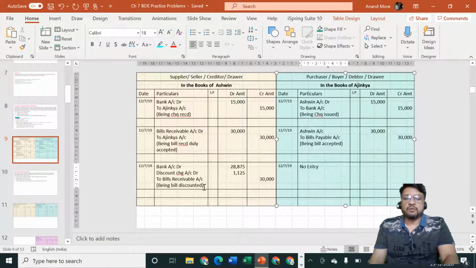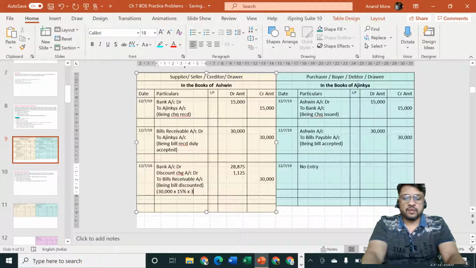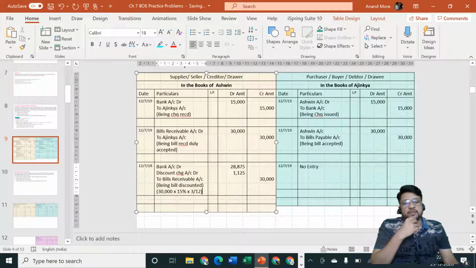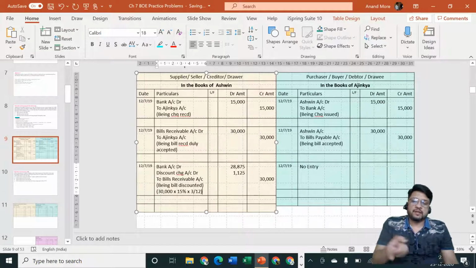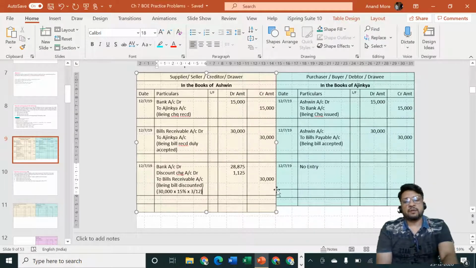Okay, and some of you may write the working here, that is 30,000 into 15% into 3/12, because in the examination you are not going to write the observations. So in the observation we have written this particular thing, but in the exam observations are not required. In that case, how are you going to tell the examiner that this amount of 1125 is calculated by you and not copied by you from somebody else sitting next to you? So you are going to show the working here. It is the amount of the bill into rate of discount into unexpired period of the bill upon 12 months. Okay, so this is how the narration is written.